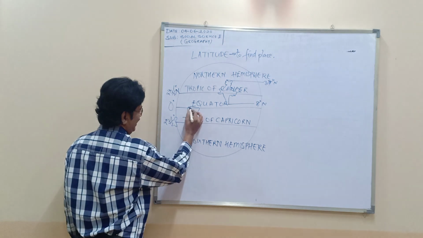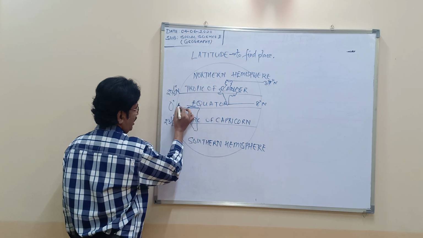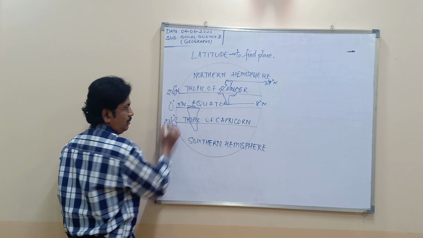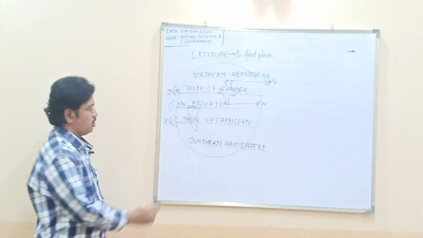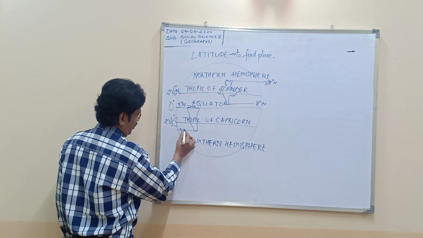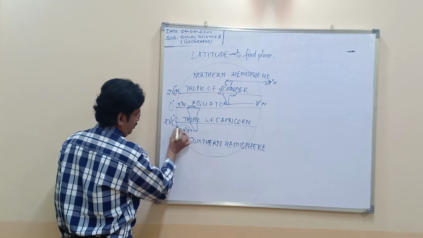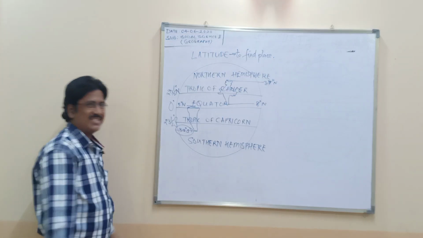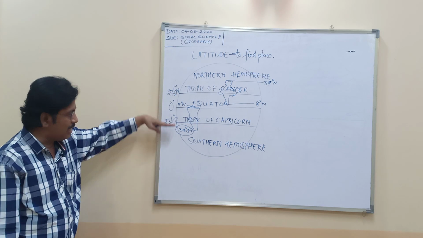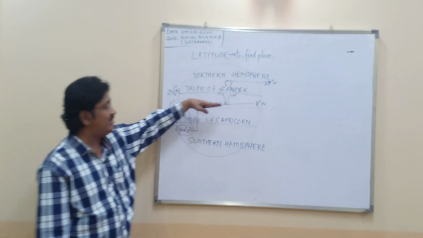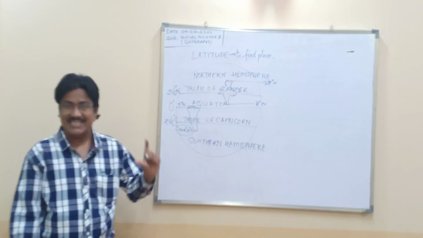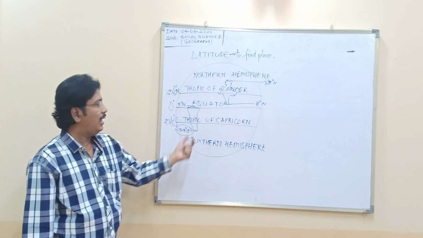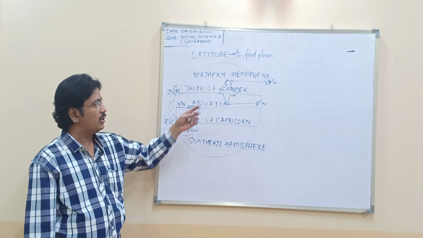Now we move on to Brazil. Brazil is slightly above the equator, which is taking us 5 degrees north. The extent of Brazil is 5 degrees north to around 33 degrees south. Be careful. Brazil starts from the north, moves down to south, but India is north to north. So remember, latitudinal extent of India and that of Brazil is totally different.